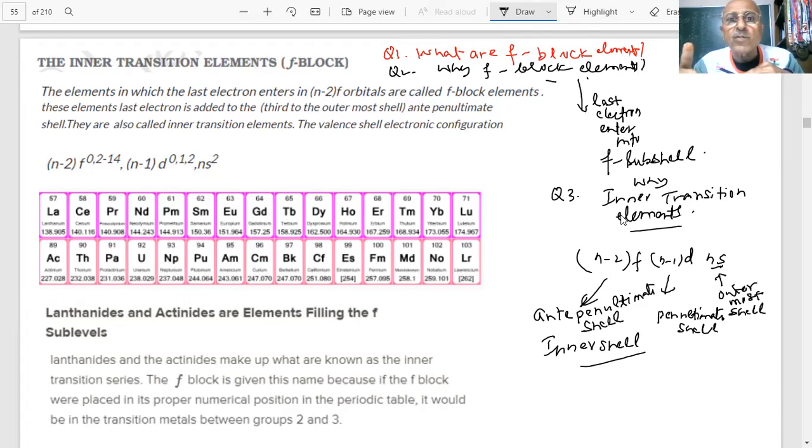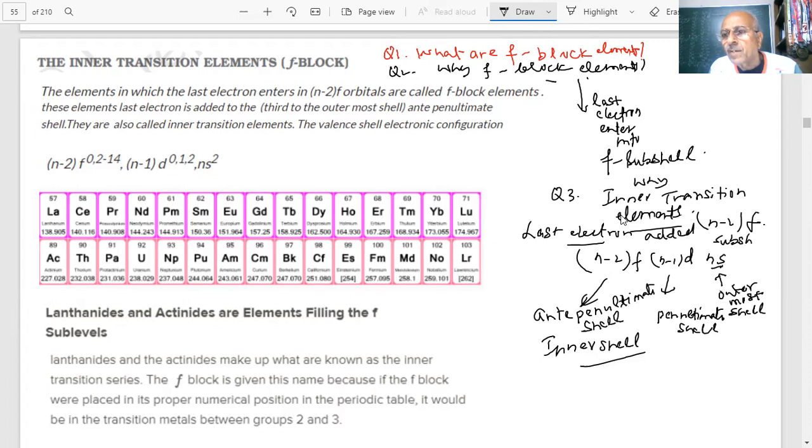The last electron is added to the (n minus 2) f subshell, which is not an outer shell. It is an inner shell. That is why they are called inner transition elements.